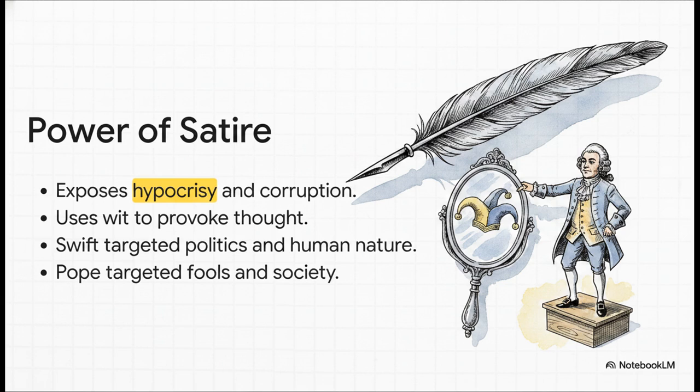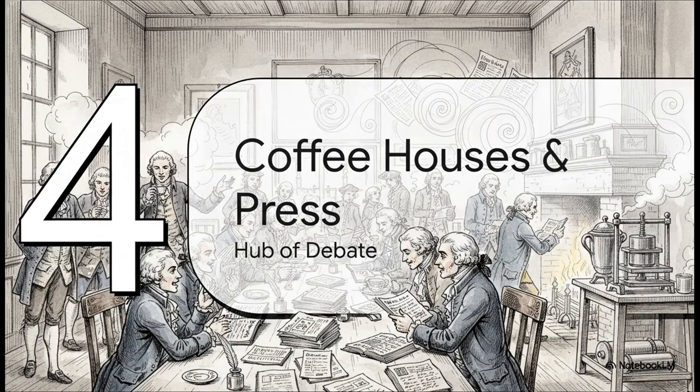You had Jonathan Swift taking aim at massive targets like politics, science, and the flaws of human nature itself. Meanwhile, Alexander Pope went straight after society's fools and literary critics. They were using those ROSE ideals, specifically reason and elegance, to brutally but beautifully expose corruption. Which leads us to Section 4, coffeehouses and periodicals, the hub of intellectual debate.